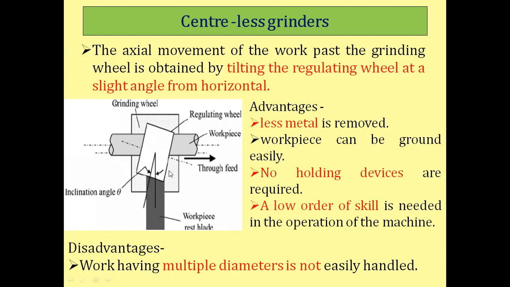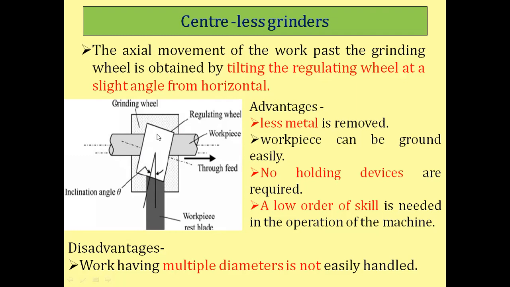If you tilt the regulating wheel, you can see the inclination angle theta. This is the previous position of the regulating wheel, and if you tilt it through angle theta, the workpiece will start moving towards the left.